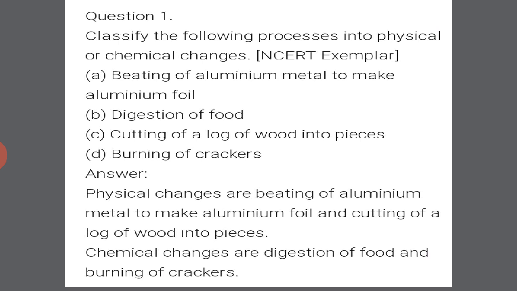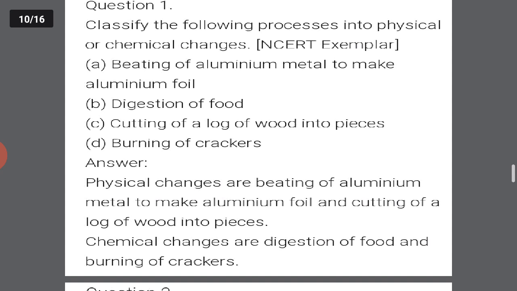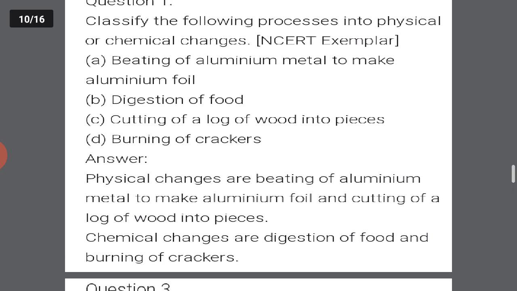Classify the following processes into physical or chemical changes: beating of aluminium metal to make aluminium foil. It will be a physical change. Okay, physical changes are beating of aluminium metal to make aluminium foil and cutting of a log of wood into pieces also.